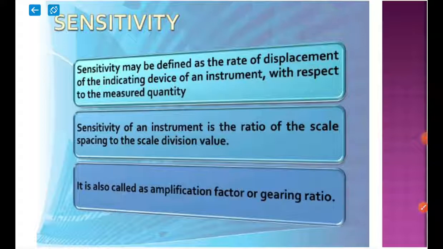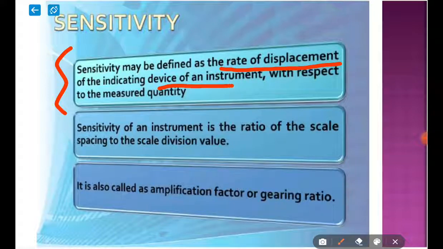How much it is magnifying is the indication known as the sensitivity of that measuring instrument. It may be defined as the rate of displacement of the indicating device of an instrument with respect to the measured quantity.